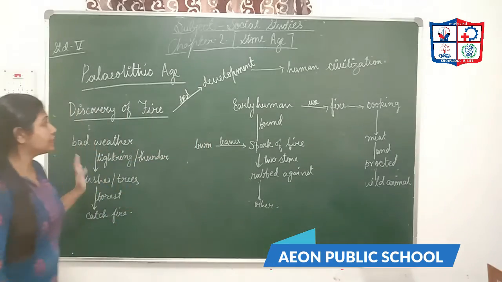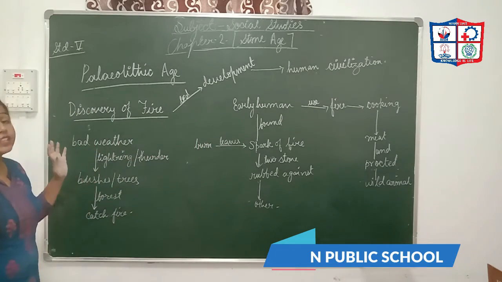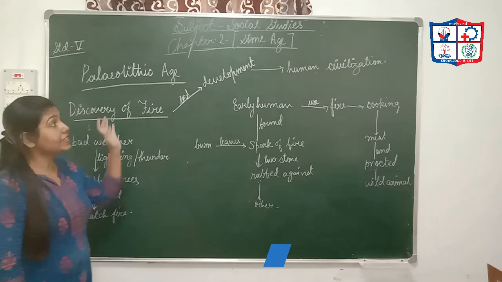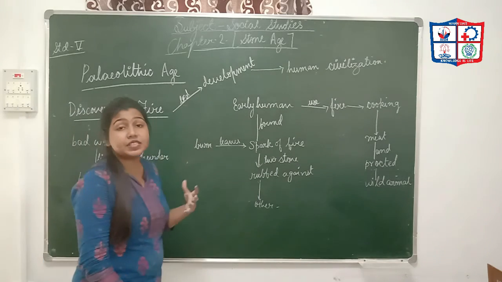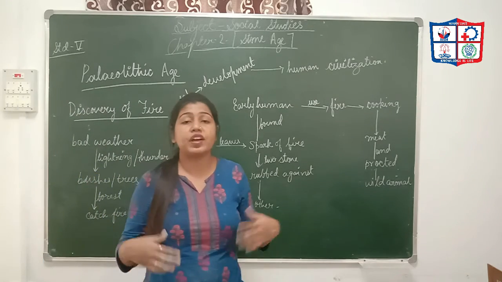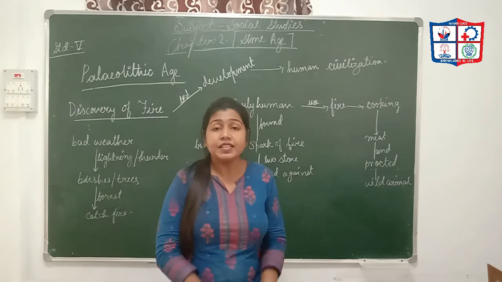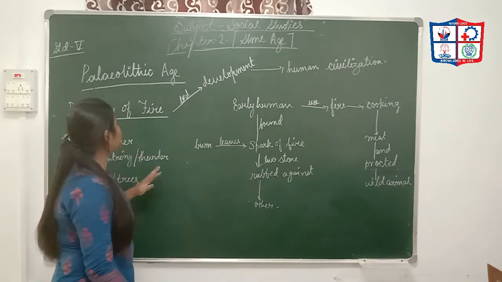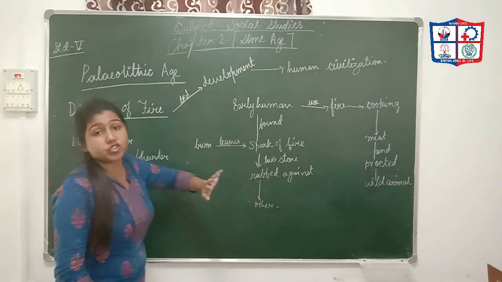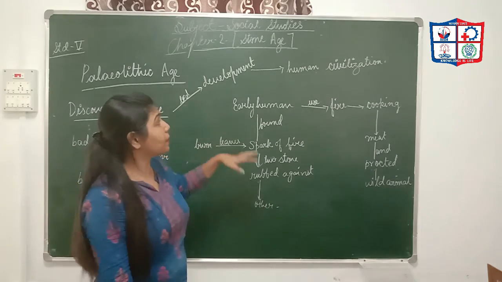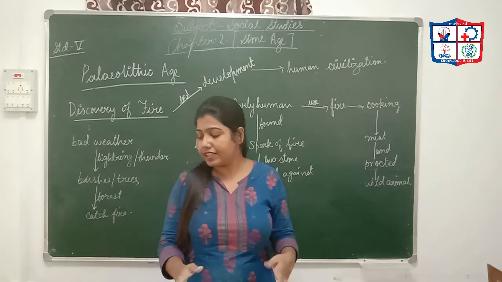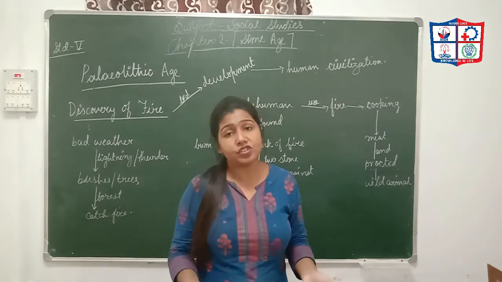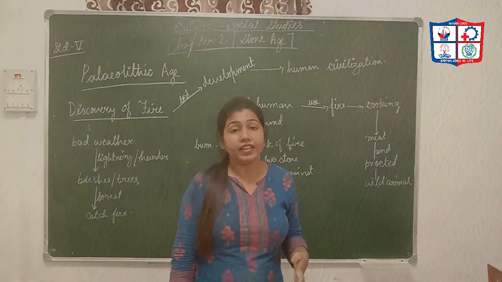After this discovery of fire, early humans led the development of human civilization. This is the end of the Paleolithic age. When people started civilizing, the next age that started was the Mesolithic age.